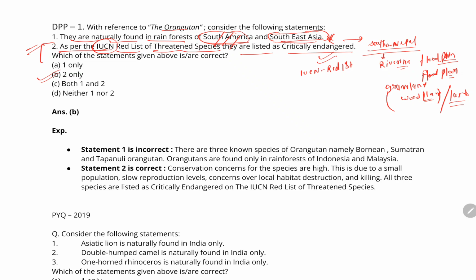Now you can see here that statement 1 is incorrect because the orangutans are found predominantly in Southeast Asia. Okay, and they are found mostly on Borneo Island and Sumatra, and only in the rainforests of Indonesia and Malaysia. Now in statement 2, the conservation concern of the species is high. तो basically क्या है कि they are highly critically endangered, that's why. Okay, and they are considered critically endangered in the IUCN Red List.